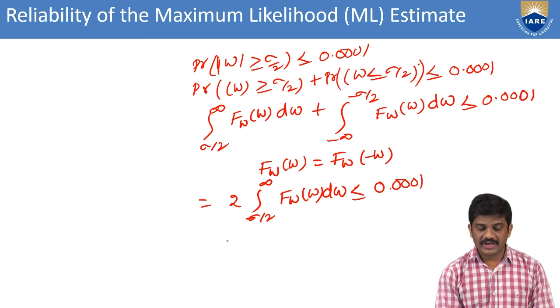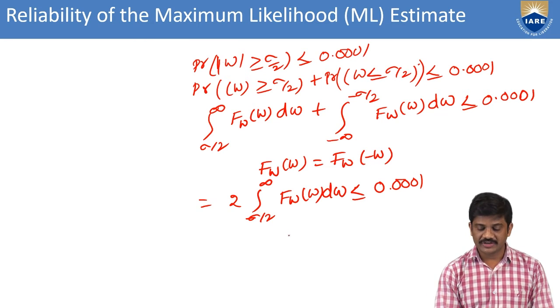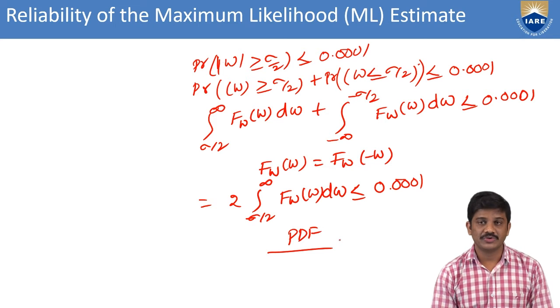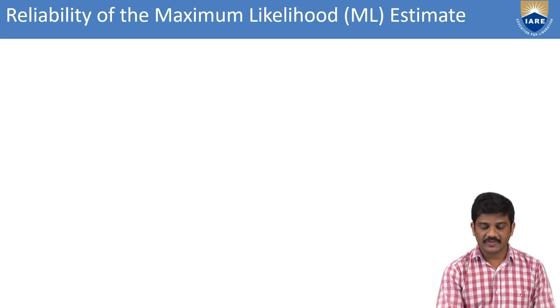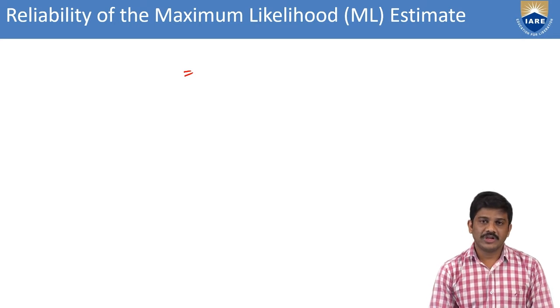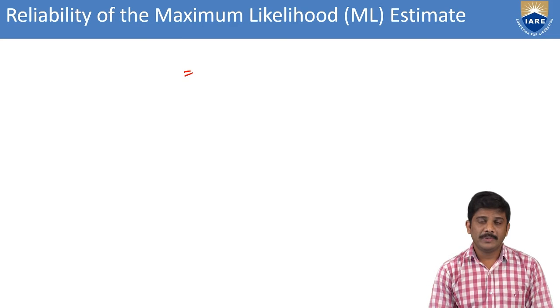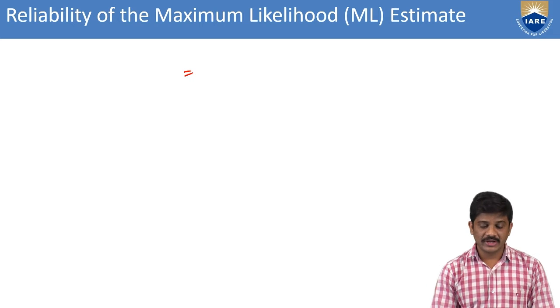From that, simply we can substitute the probability density function. Here we consider the probability density function, that is the PDF. What is the PDF? Here we can substitute. From the previous session we can take 1 by under root 2 pi sigma square by n, and also e power minus n w square by 2 sigma square. That is from the previous section.